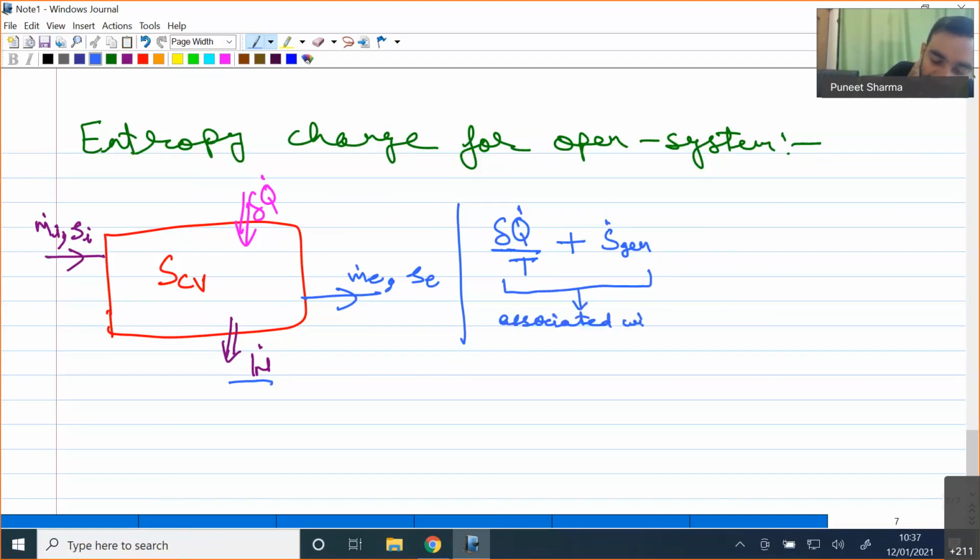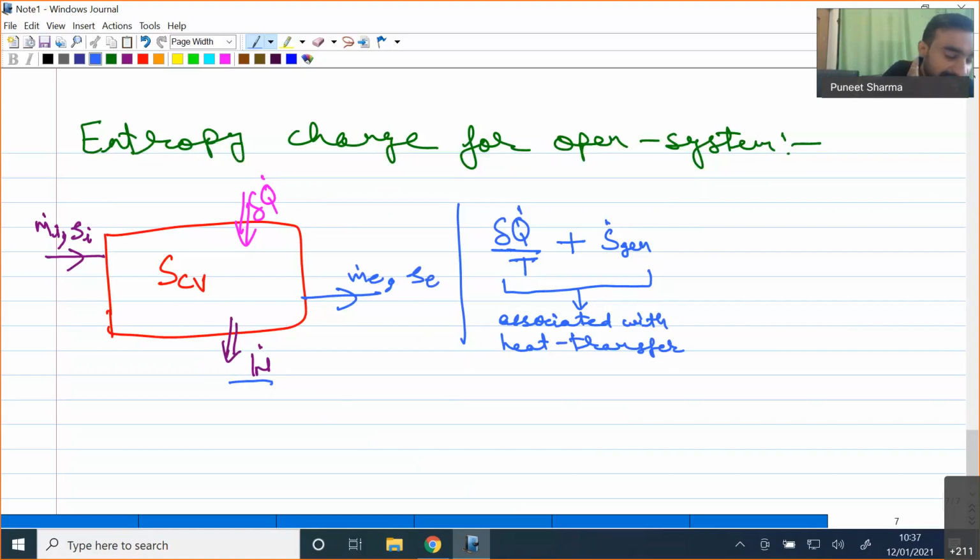So this is the entropy which is associated with heat transfer. Apart from the transfer of heat, we are having some inflow and outflow of mass, and that inflow and outflow of mass also will carry certain amount of entropy.